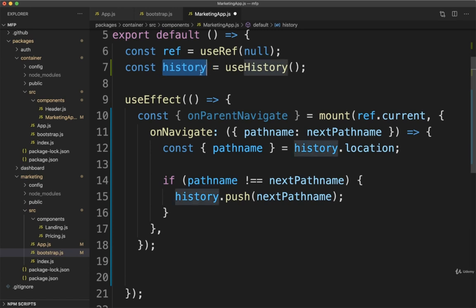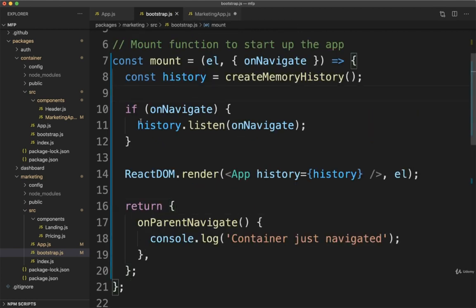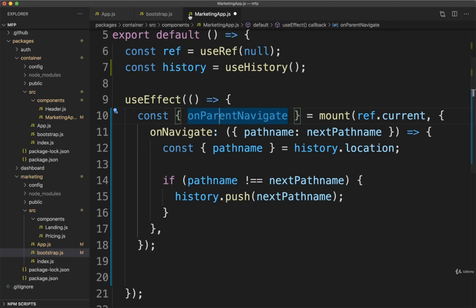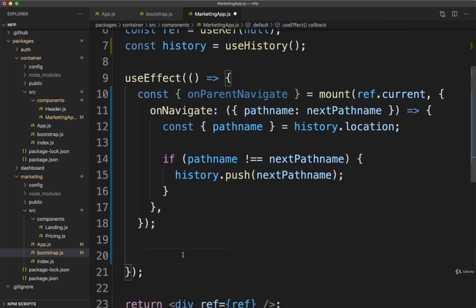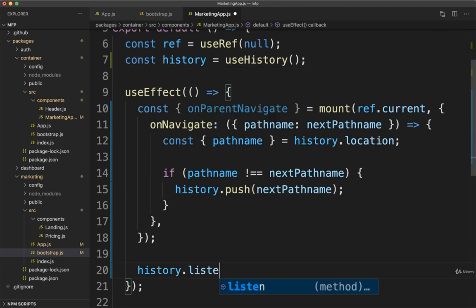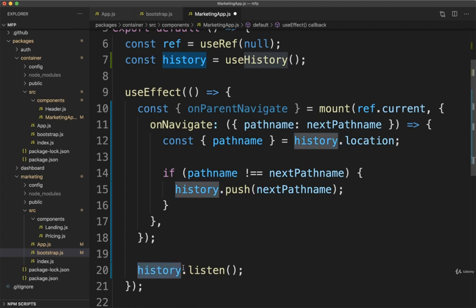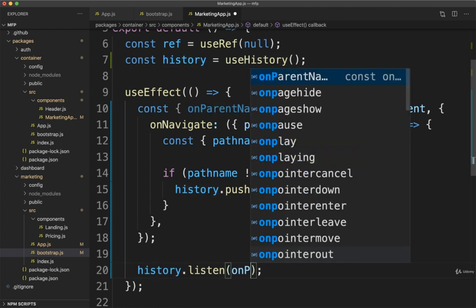So remember, history right here, that is our browser history object. A browser history object has the same exact .listen function that the memory history does that we made use of back inside of our marketing application's bootstrap.js file. So inside of our marketing app.js, after the useEffect, down here, we'll do history.listen, and anytime there is any change to our browser history, we want to call onParentNavigate. So I'll put in onParentNavigate.